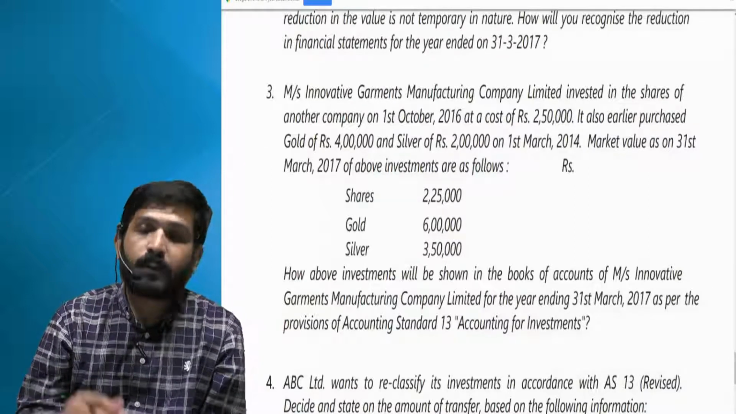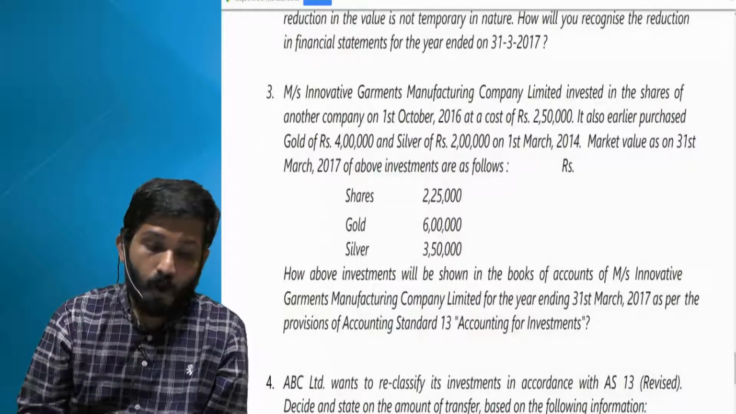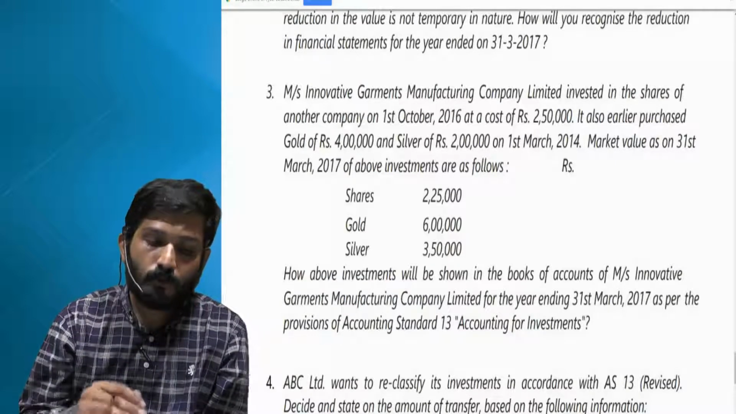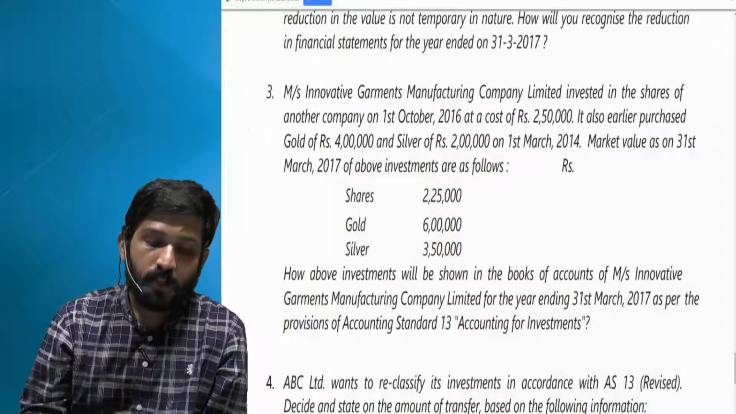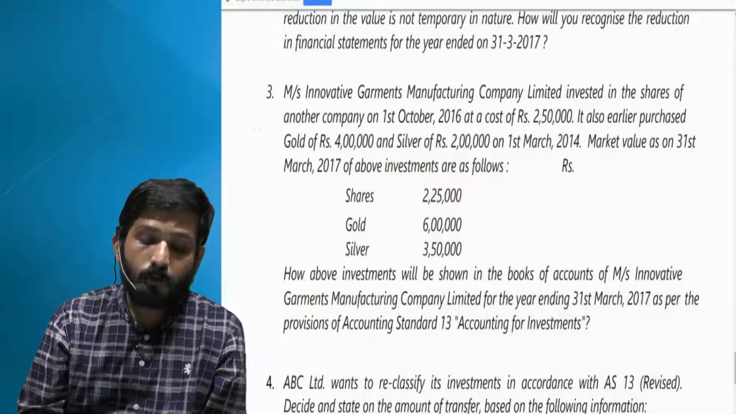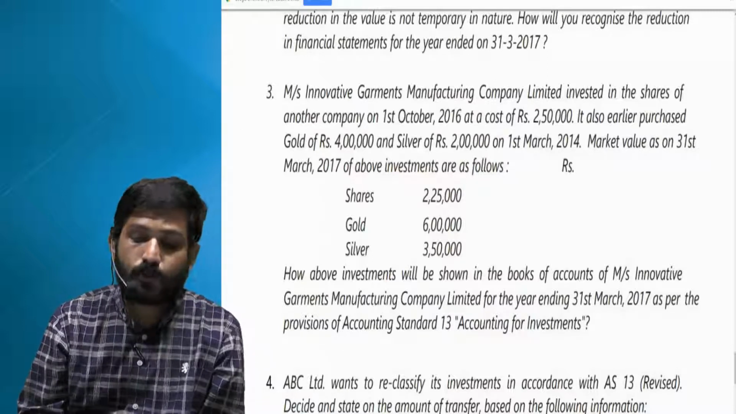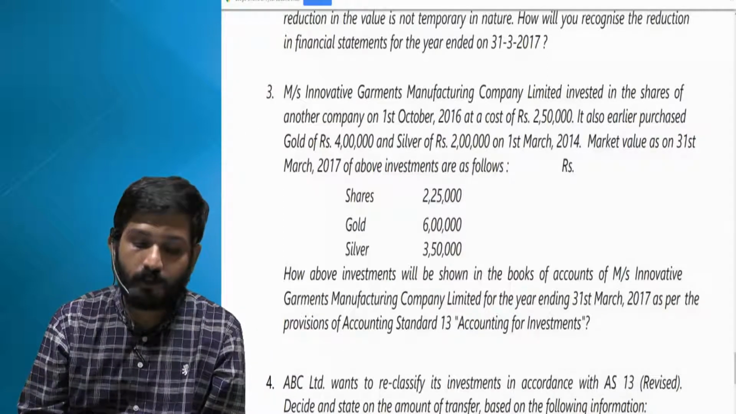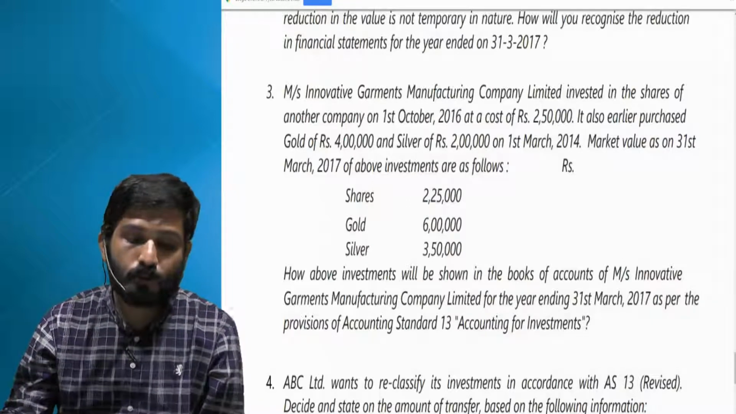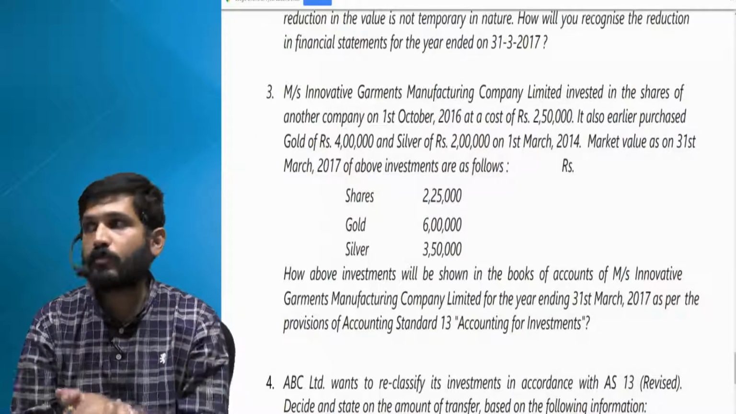Shares 2,25,000. So there is a reduction. Gold, there is an increase. And silver, there is again an increase. From 4 lakh gold has increased to 6 lakhs. And from 2 lakh silver has increased to 3,50,000. How above investments will be shown in the books of accounts of Messrs Innovative Garments Manufacturing Company Limited for the year ending 31st March as per the provisions of AS 13 accounting for investments.